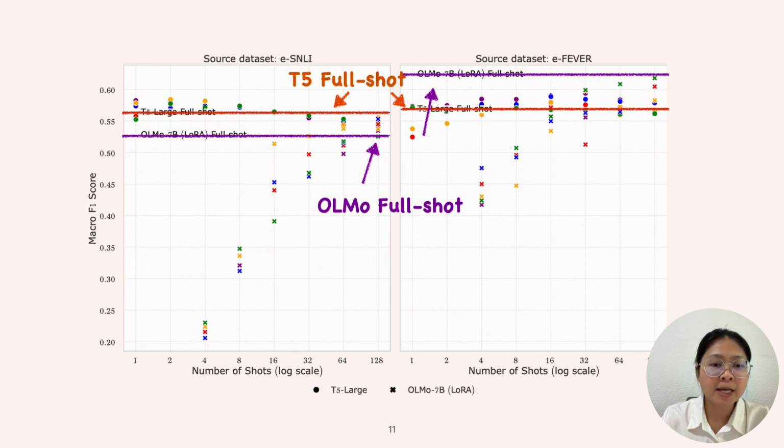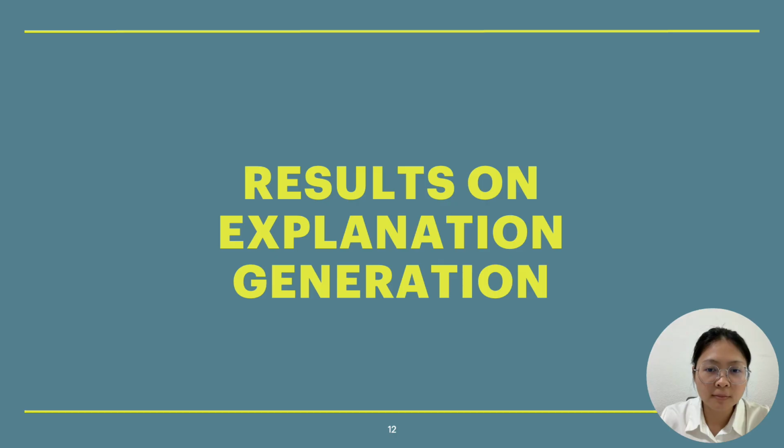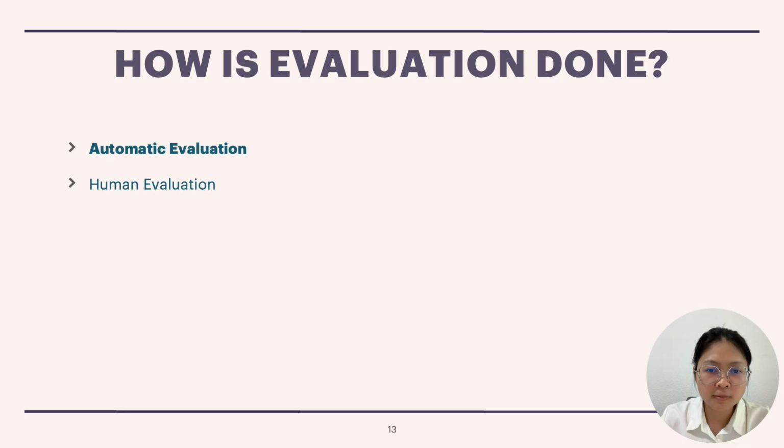And when we put it back into the figure in comparison with different numbers of shots, we can see that the model on full shot is not really performing much better than on different numbers of shots, especially when we compare with 128 shots. Both OLMo and T5 do not outperform the few shots. And next, let's talk about the results on explanation generation.